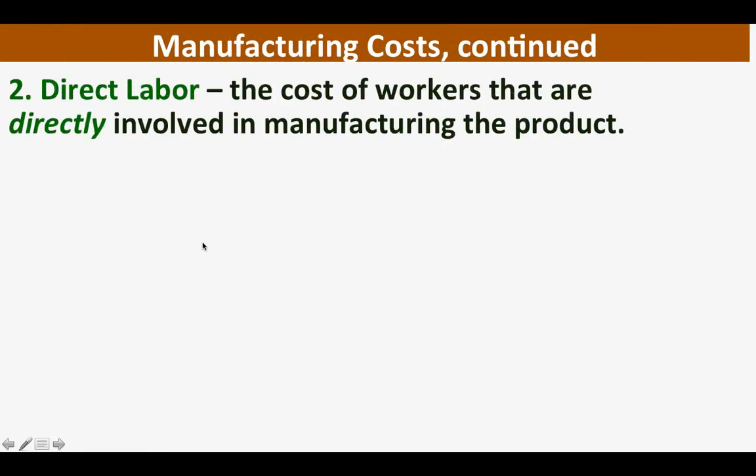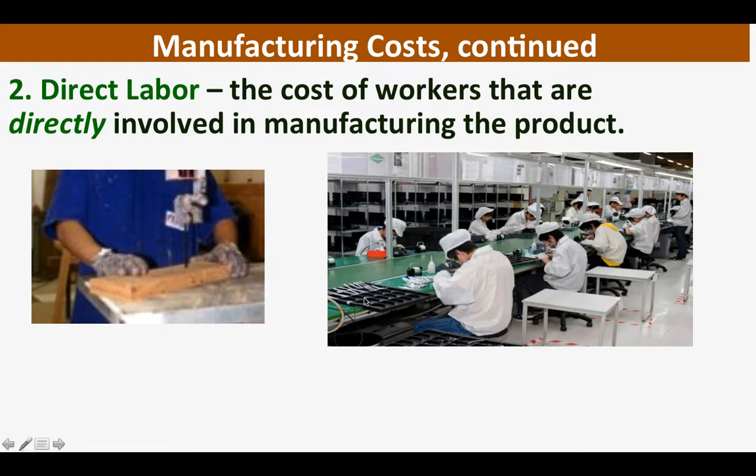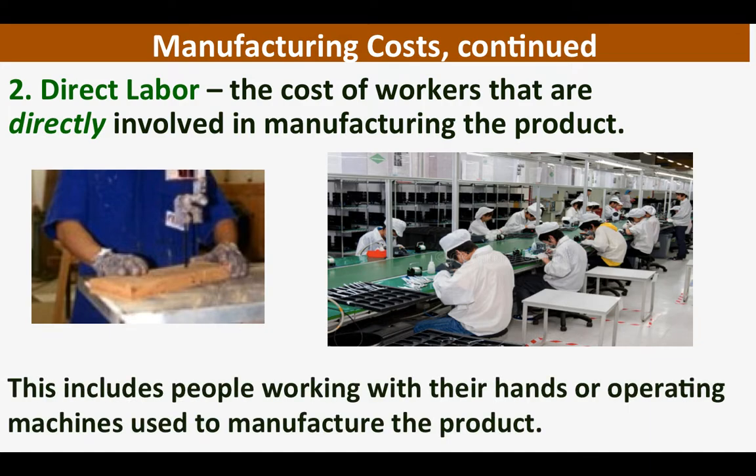And next is direct labor. Direct labor is the cost of workers that are directly involved in manufacturing the product. So, ito yung mga labors na sila mismo ang gumagawa. Dumadaan sa kamay nila yung processing ng product o yung paggawa ng product. Okay, this includes people working with their hands or operating machines used to manufacture the product. So, direct labor yan.